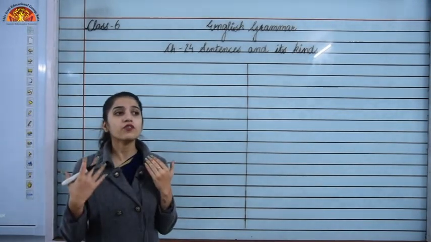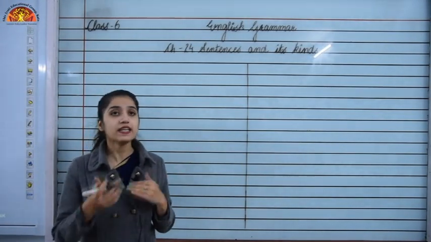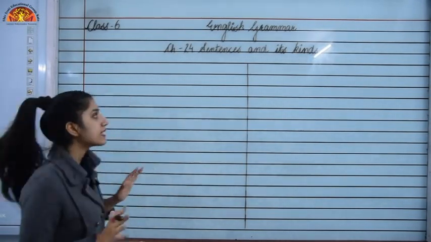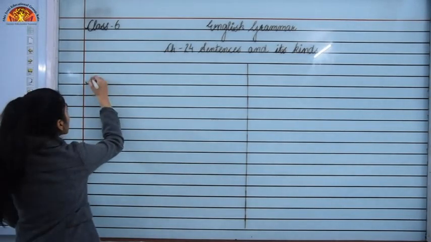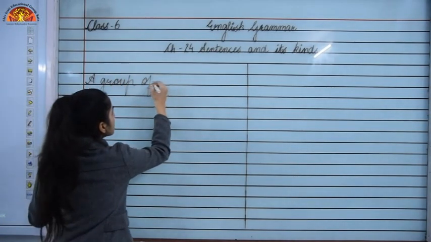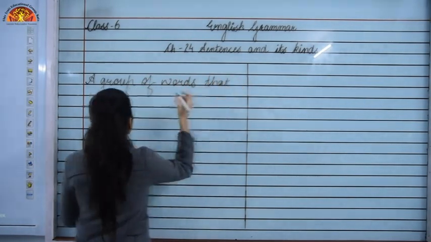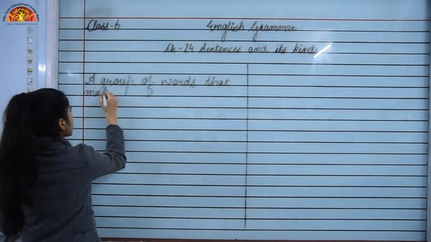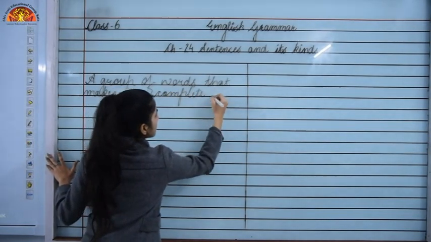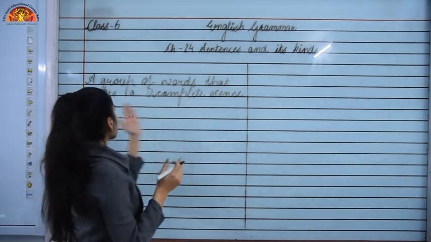As you all have studied this topic, sentences, in your junior classes also, let's recall what you have studied. What are sentences? Sentences are a group of words that makes a complete sense.